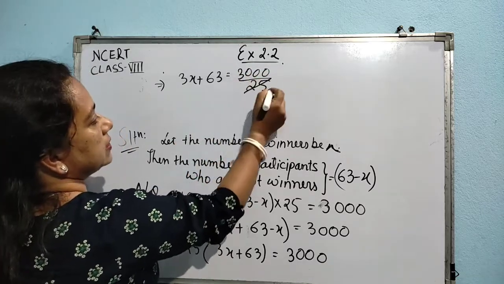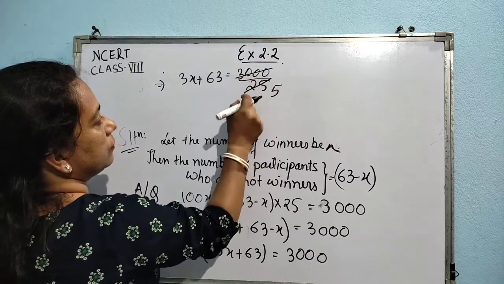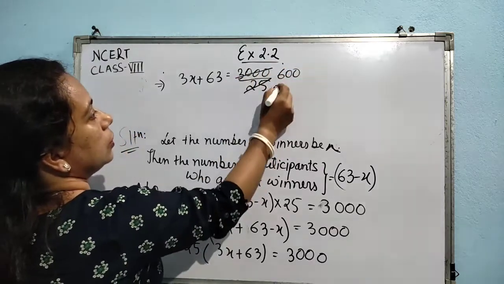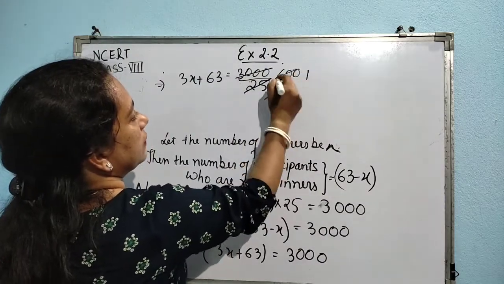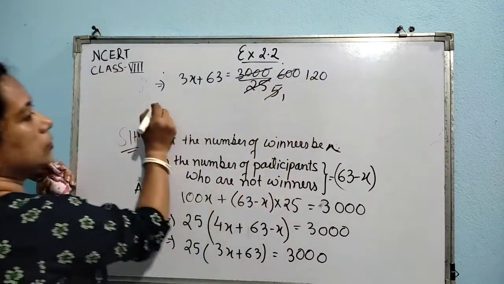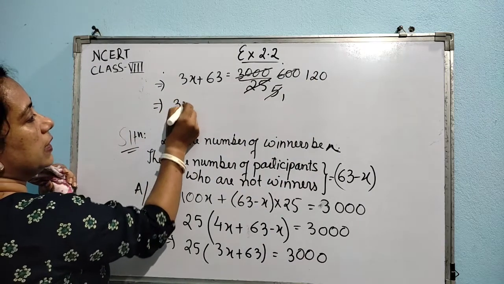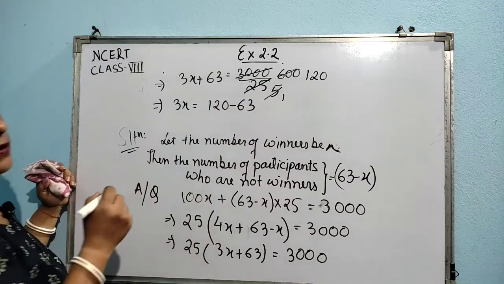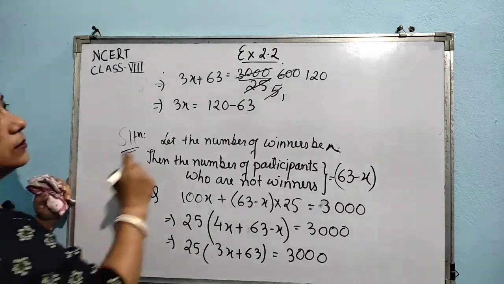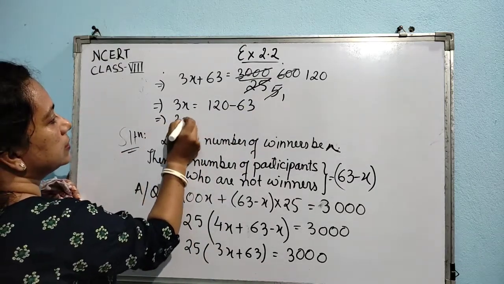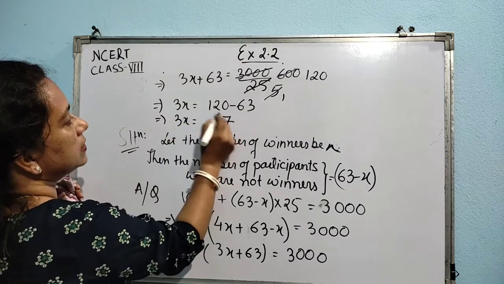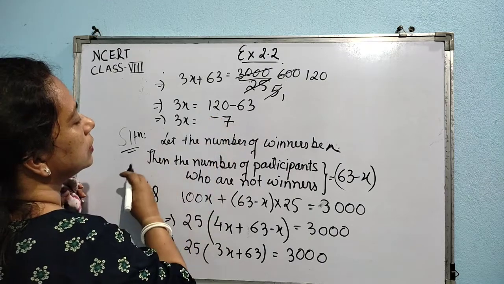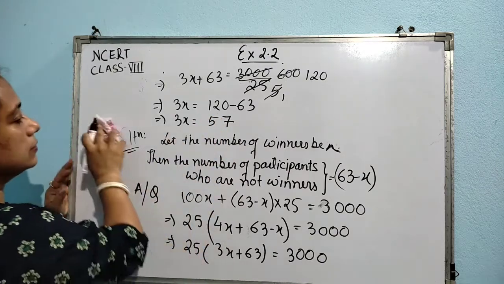Now we can cancel this. 5 5s are 25, 5 6s are 30, 0 0, 5 1s are 5, 5 2s are 10, 0. So we are left with 3x equal to 120 minus 63. So 3x is equal to 57.